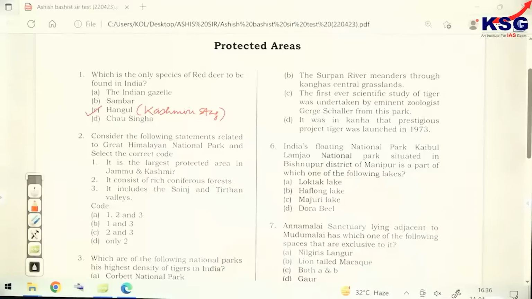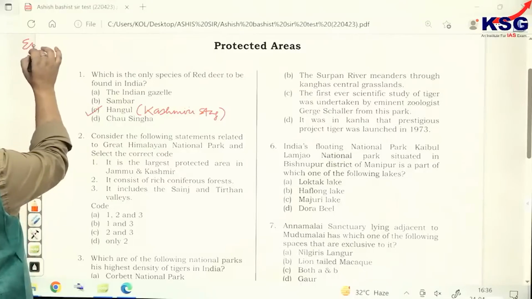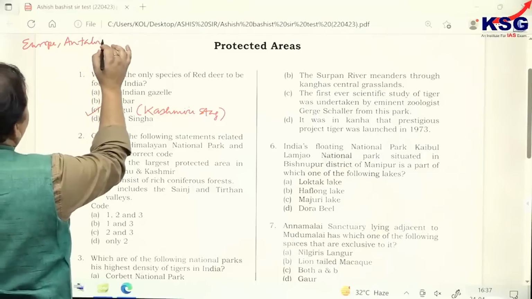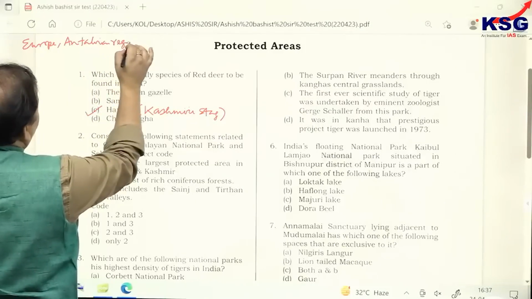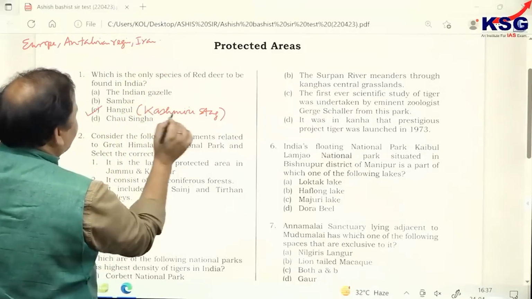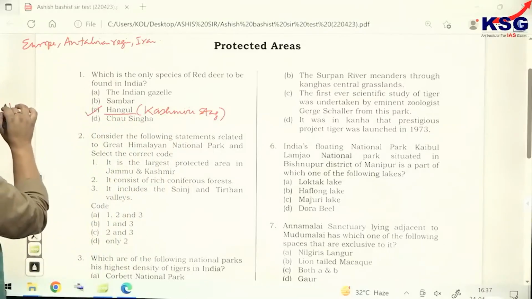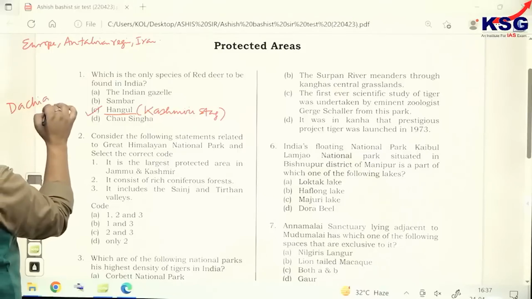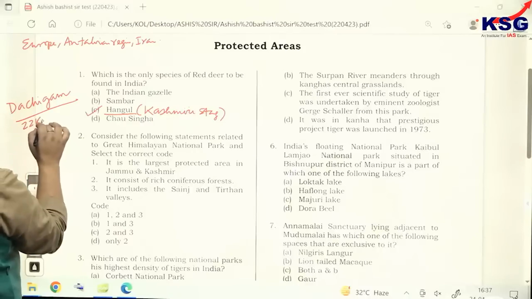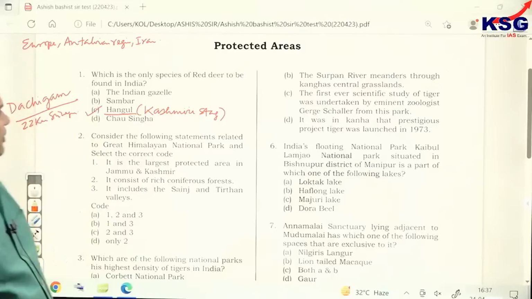Now, generally, when you are talking about red deer, they are found where? It is found in Europe also. It is found in the Anatolian region, that's Turkey, Iran. And only one species is found in India, and that's also in Jammu and Kashmir, which is called as hangul. And this is found in Dachigram National Park, which is only 22 kilometers away from Srinagar. So that's your first question.